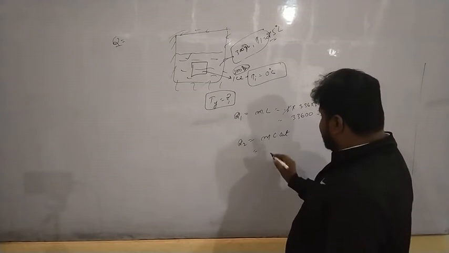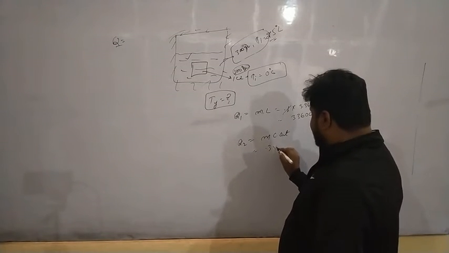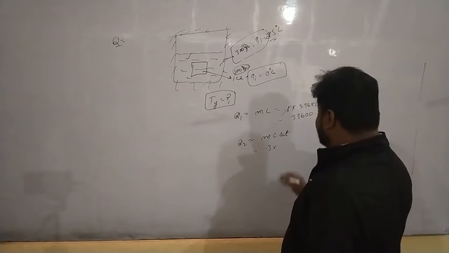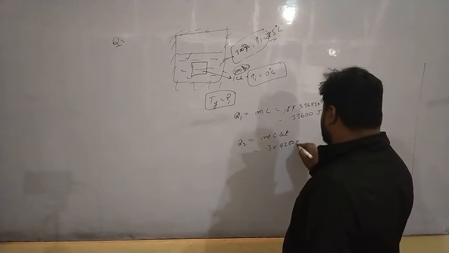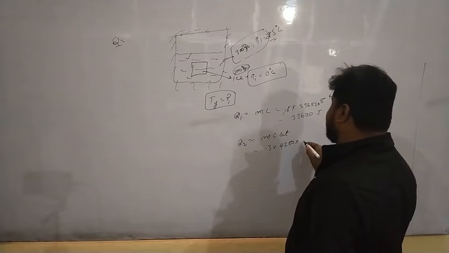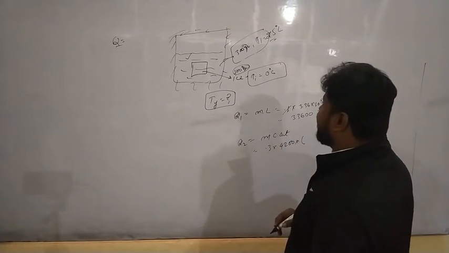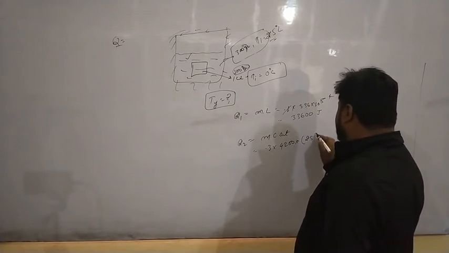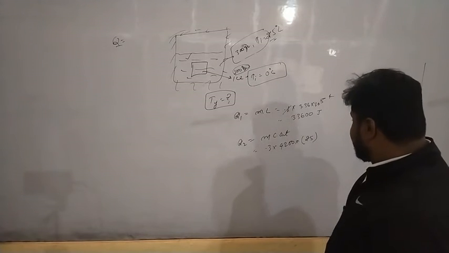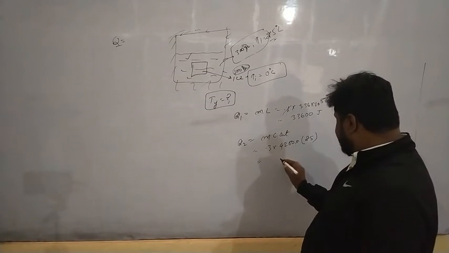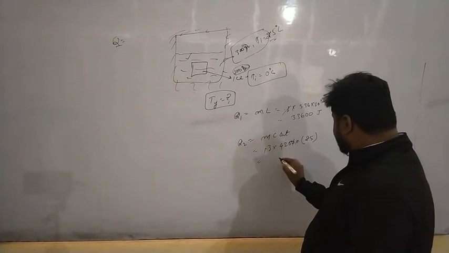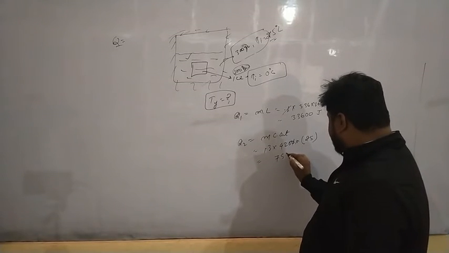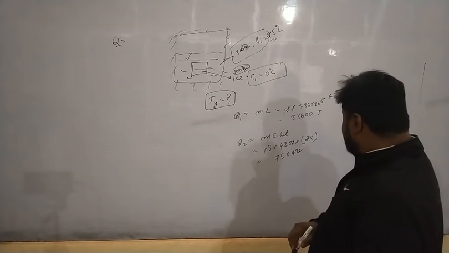So mass is 300 gram, which is 0.3 kg. The specific heat of water is 4200 and the temperature difference is delta T. Initially it is 25 and finally 0, so the temperature difference is 25. So this will become 75 multiplied by 420.